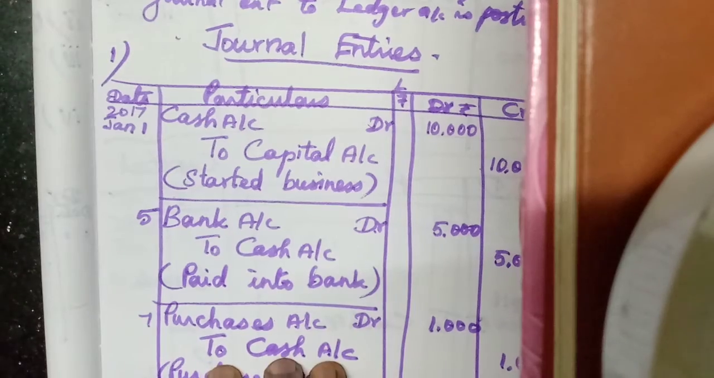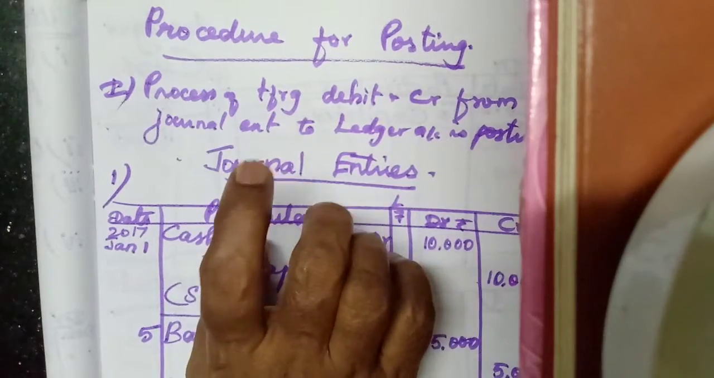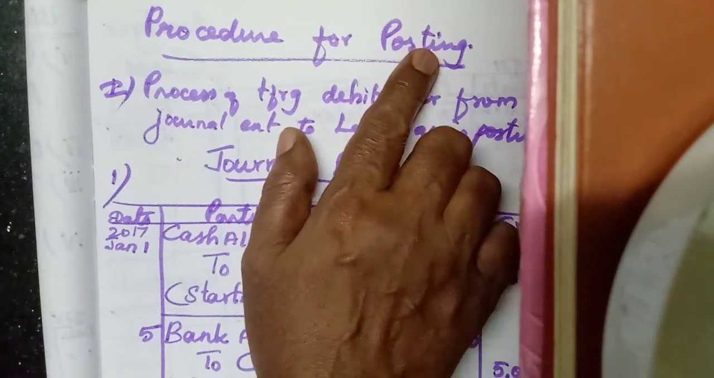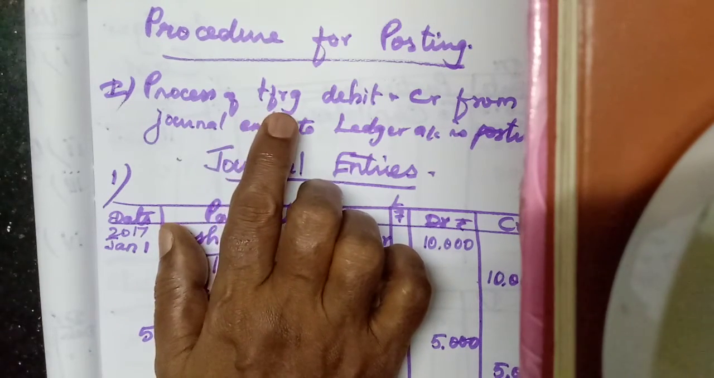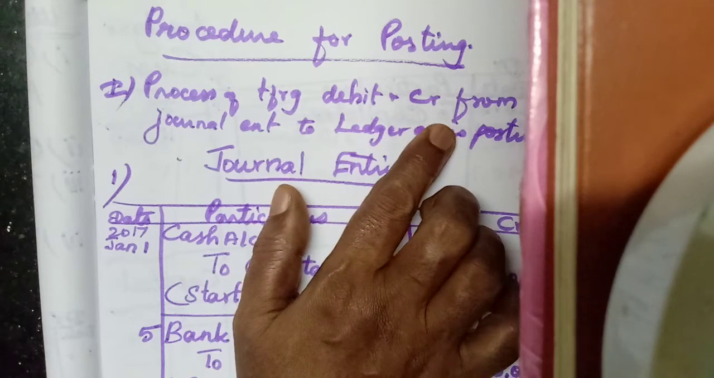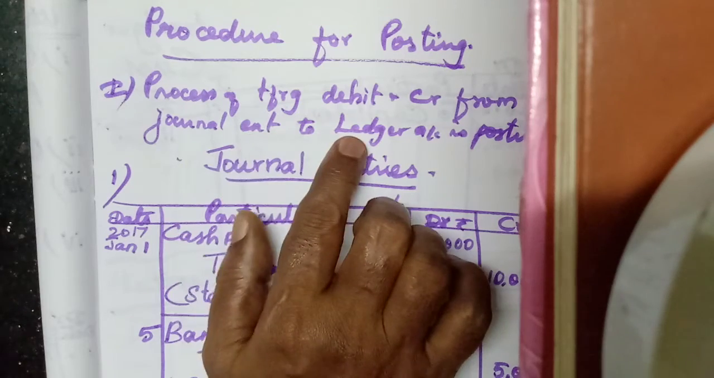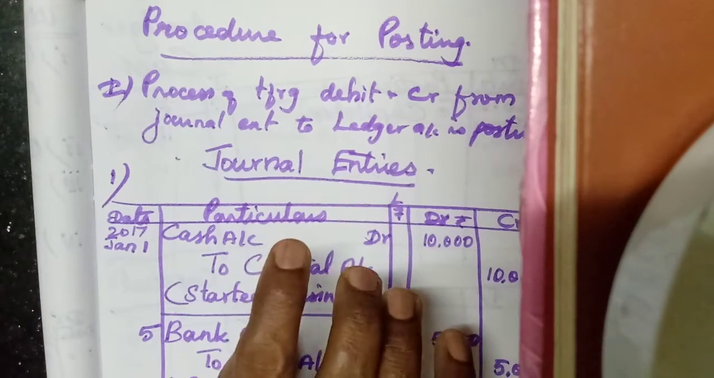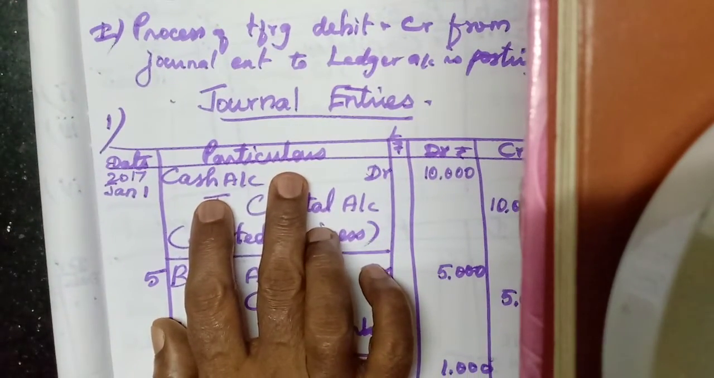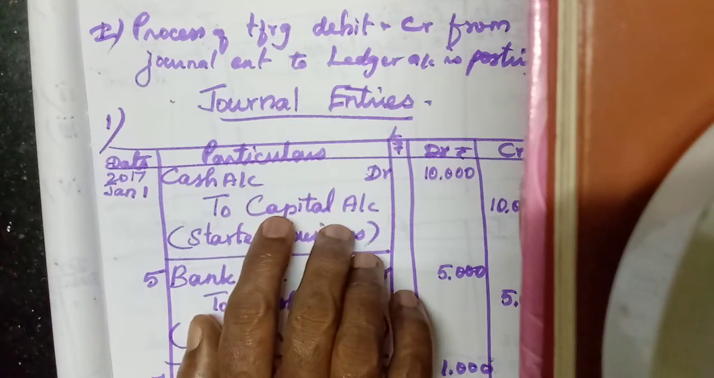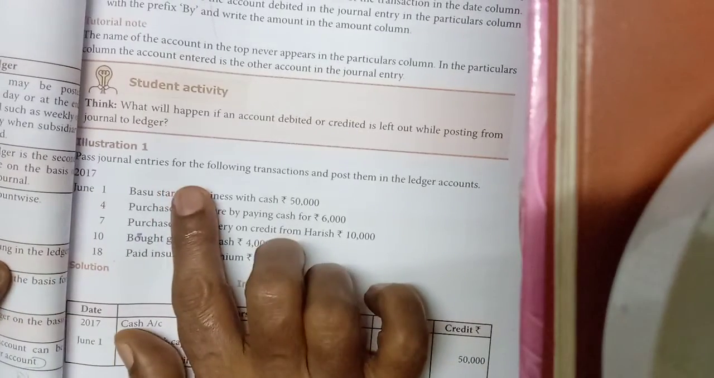Now we will learn the procedure for posting. What is the procedure for posting in the ledger? First we should know the meaning of posting. What is posting? Posting is the process of transferring the debit and credit aspects, or debit and credit items, from the journal entries to the ledger accounts. Before we do the exercise, I want to explain illustration one.